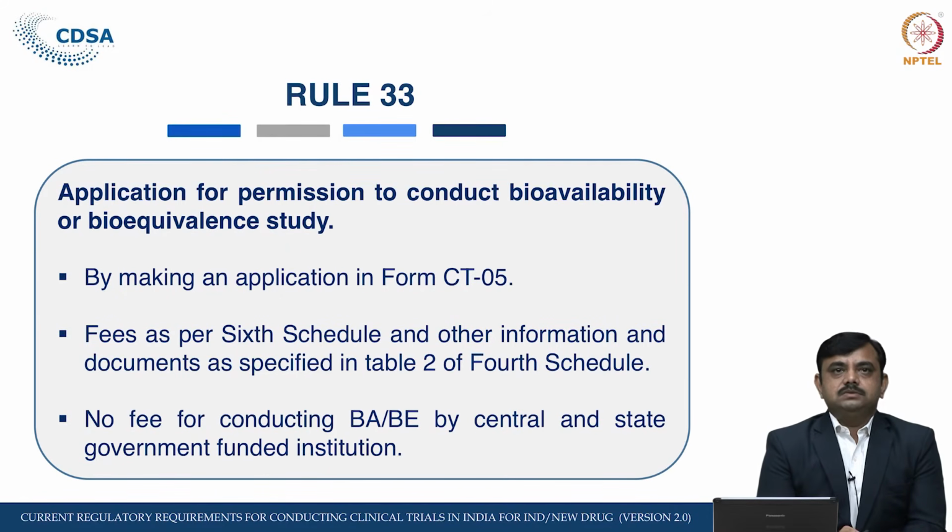As per this rule, the applicant has to apply in Form CT5, accompanied by fees as mentioned in the 6th Schedule and other information and documents as specified in Table 2 of the 4th Schedule. What documents are required has been given in the Fourth Schedule, in which various tables have been given. According to Table 2, the information and documents have to be submitted for the BA/BE study.